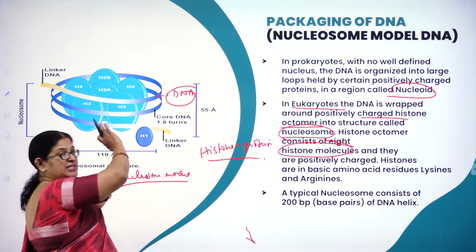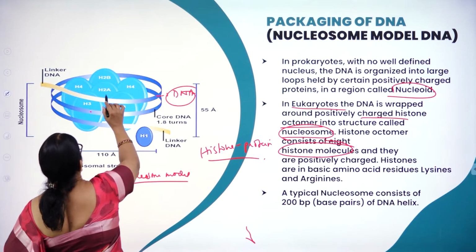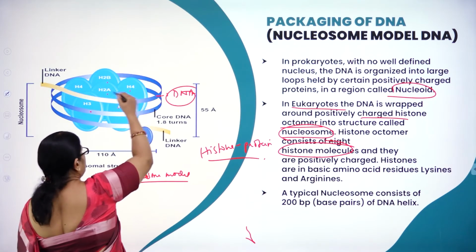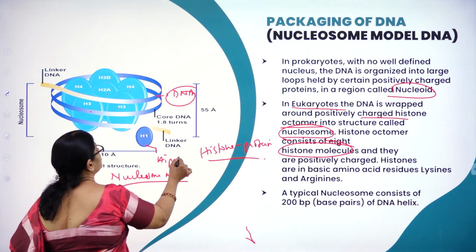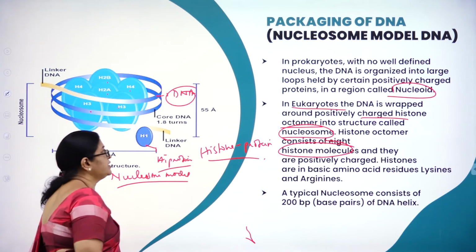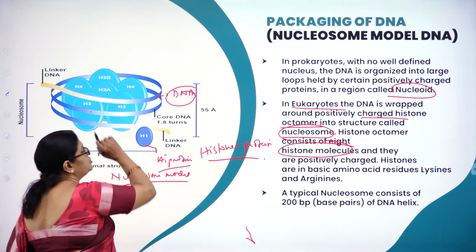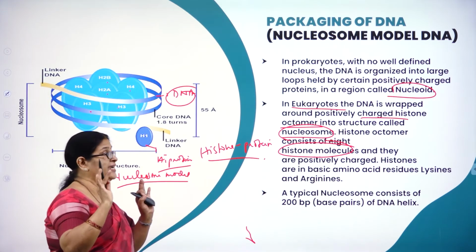So this is one side of the nucleosome model. 1, 2, 3, 4, 5, like that. So you can see how many? They are called histone proteins: H1, H3, H2, H2A, H2A. So like that, 8 histones.